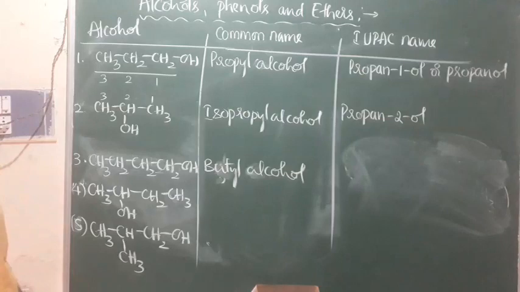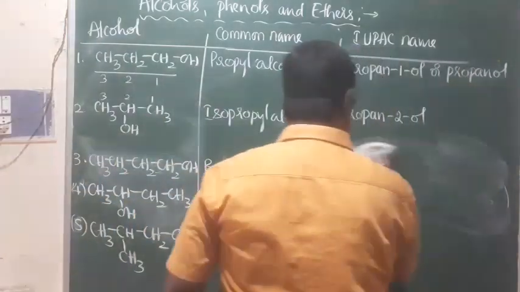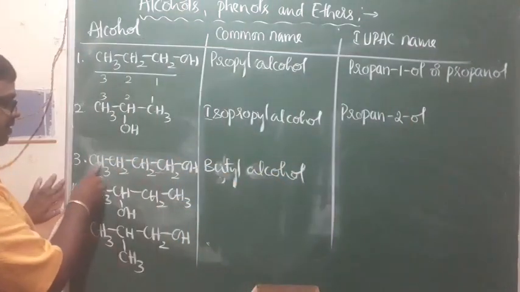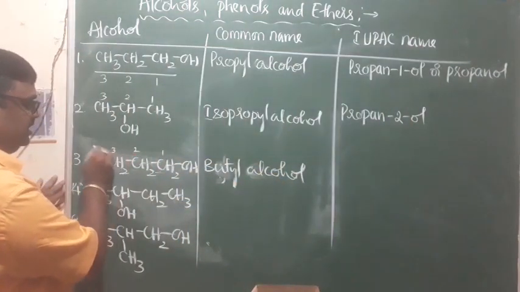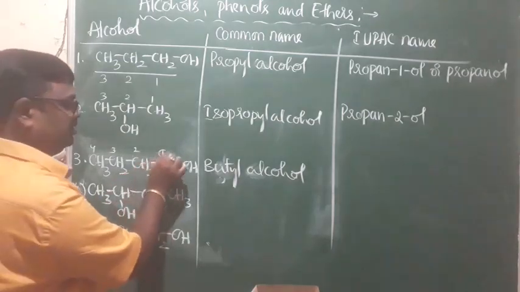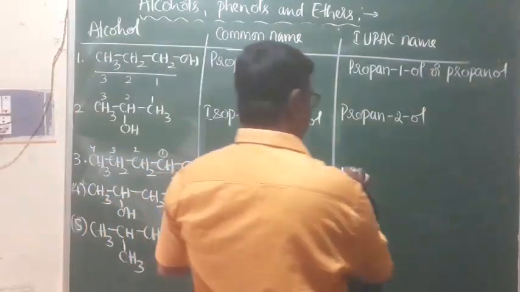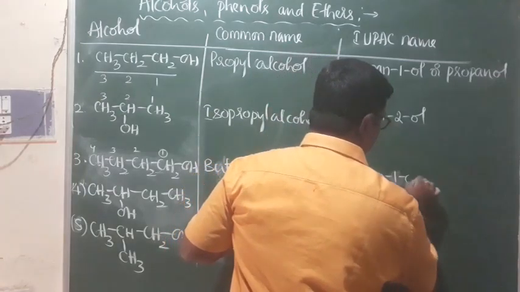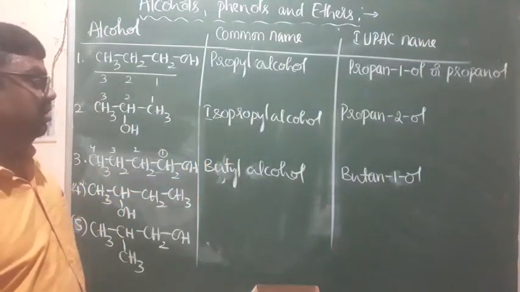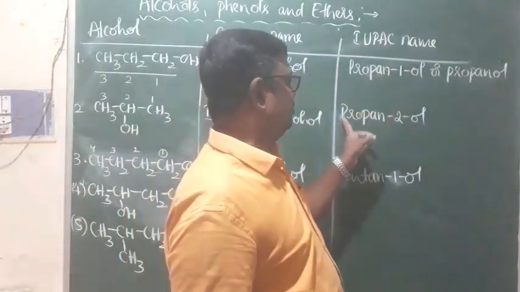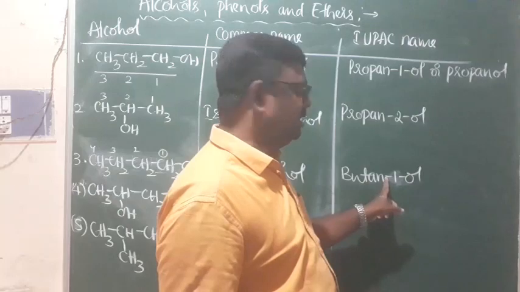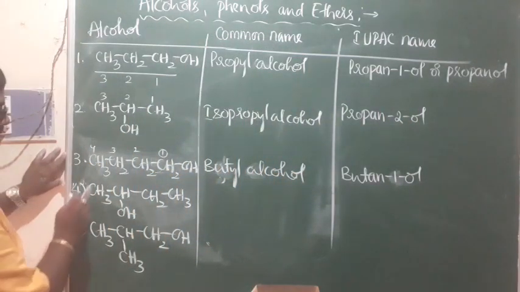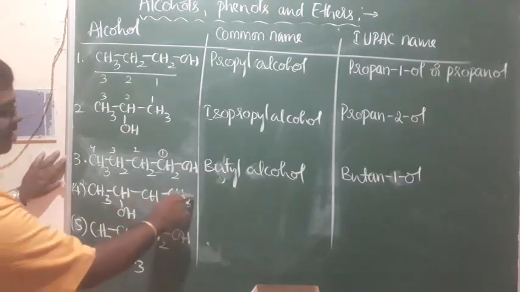What is the IUPAC name of it? You know, 4 carbon atoms are there in the parent chain: 1, 2, 3, 4. Least number should be given to the carbon atom of the OH group, therefore it is butane-1-ol. Note that we don't write the e of propane or butane, the e is replaced by ol. Butane-1-ol. Now look here, this is a carbon chain with 4 carbon atoms in the parent chain.